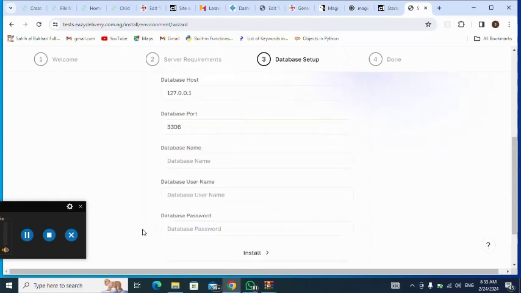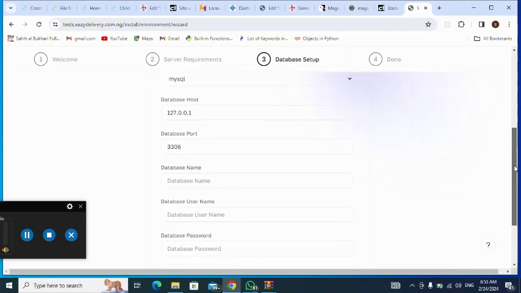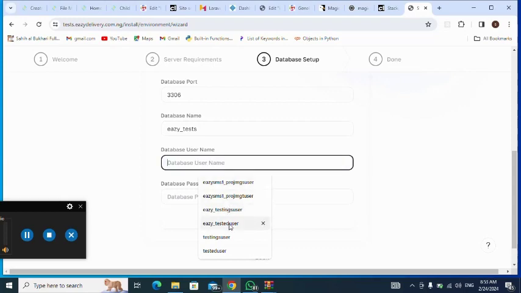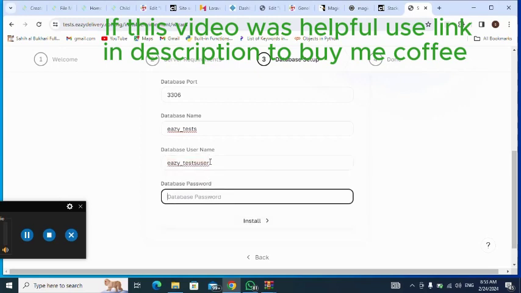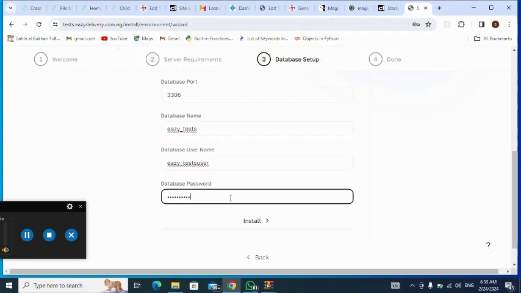Set up database. Database name, test. Username. Install.